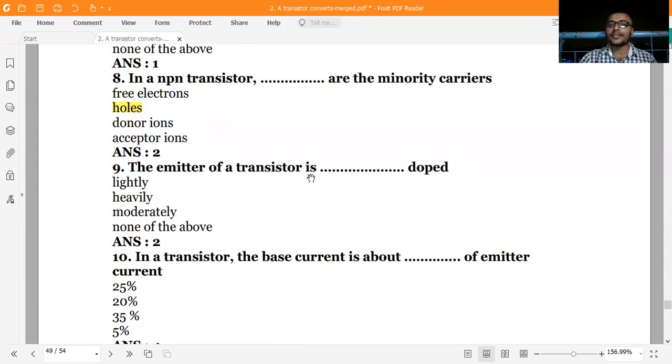The emitter of a transistor is dash. I say no, this is heavily doped. It is heavily doped, and why heavily doped? Because it tends to emit a large number of carriers, producing the emitter current.